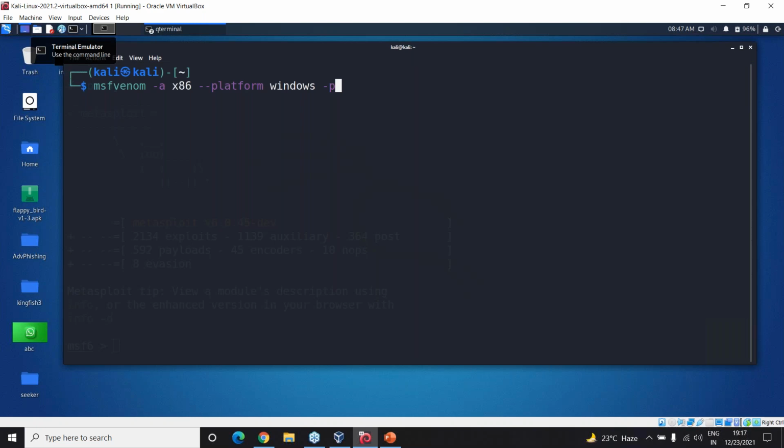So this is the payload which we are going to use. We are going to use a Windows Meterpreter payload, and then we are going to use a reverse TCP connection, and then you also have this LHOST.